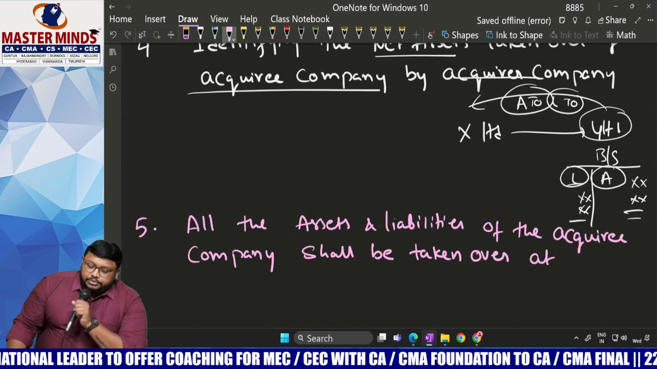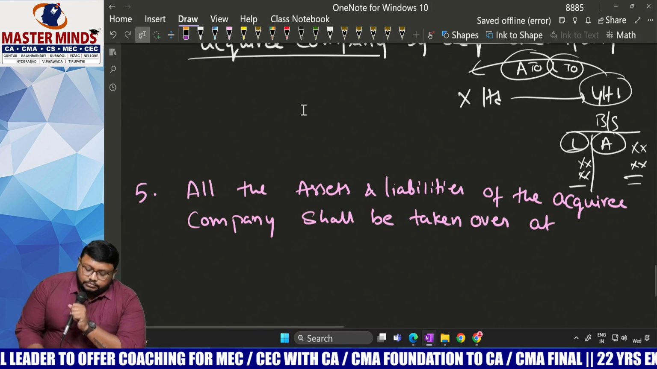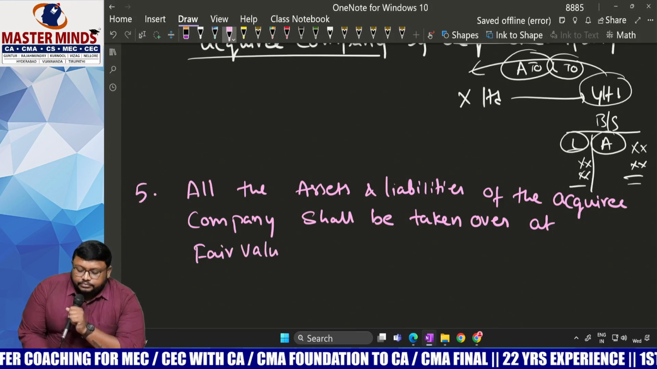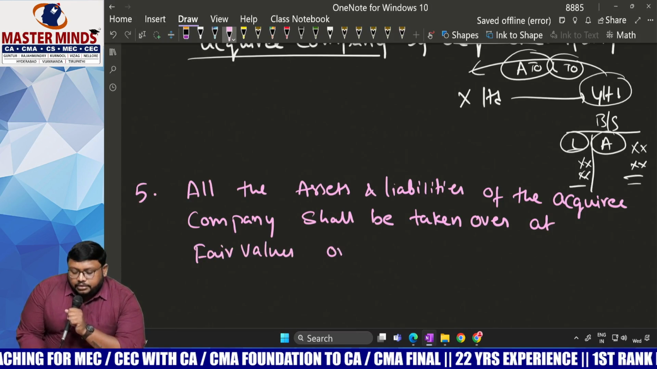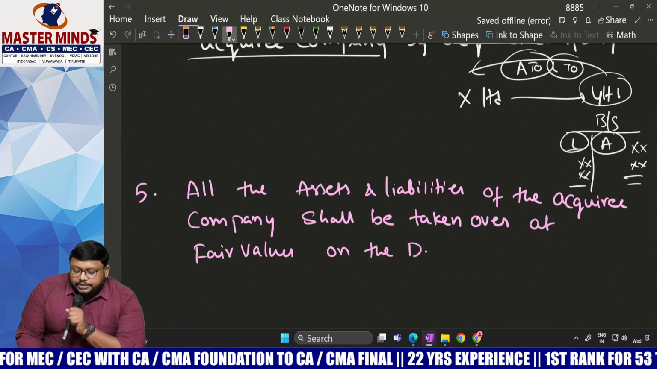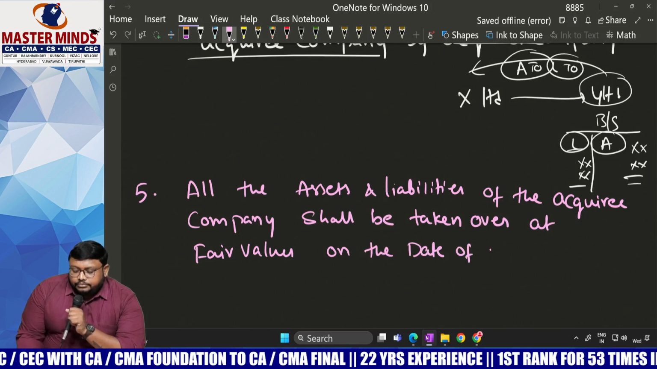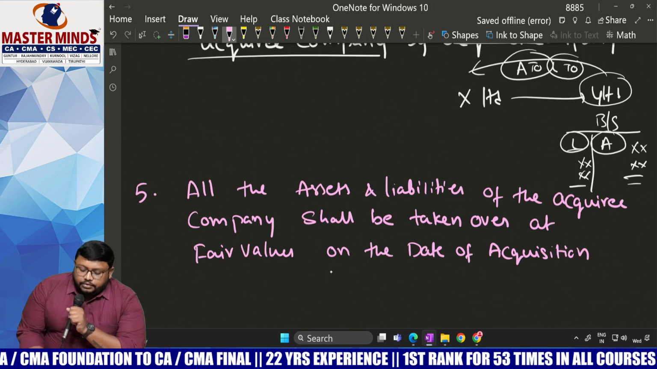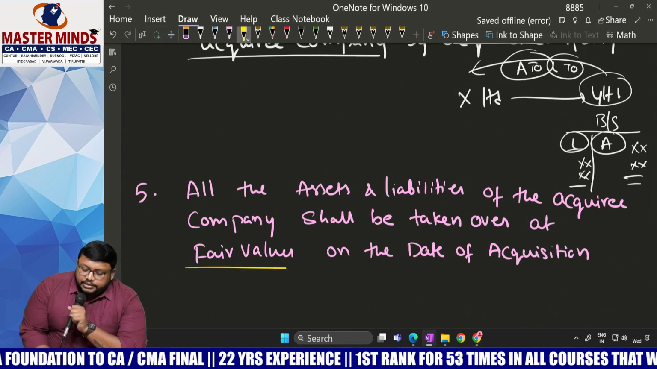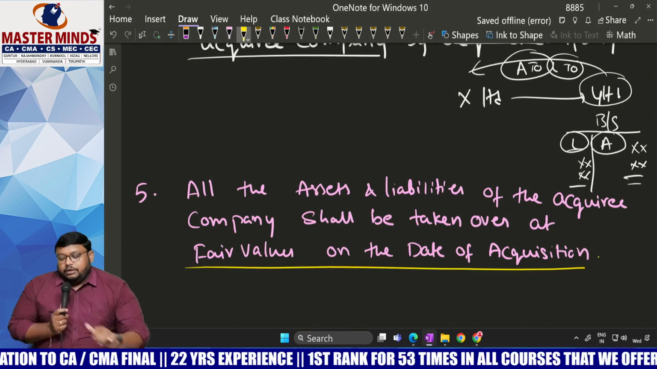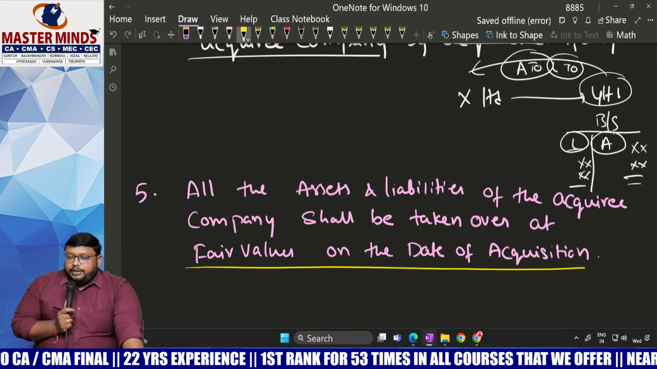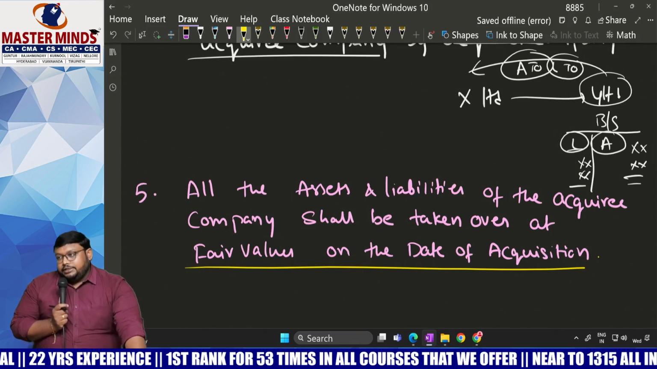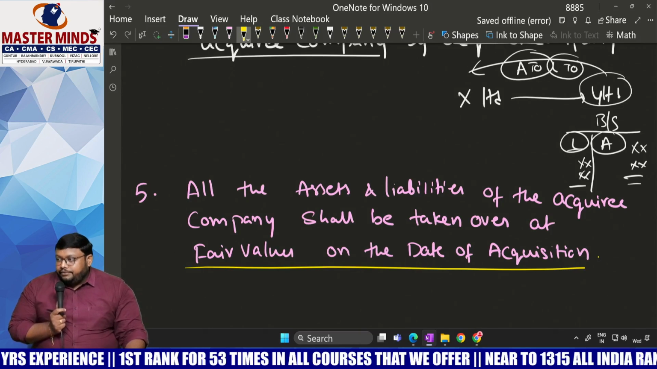at fair values. At fair values, very, very important point. At fair values on the date of acquisition. Underline that point. All the assets and liabilities of the acquiring company shall be taken over at fair values on the date of acquisition. On the date of acquisition, what is the fair value?